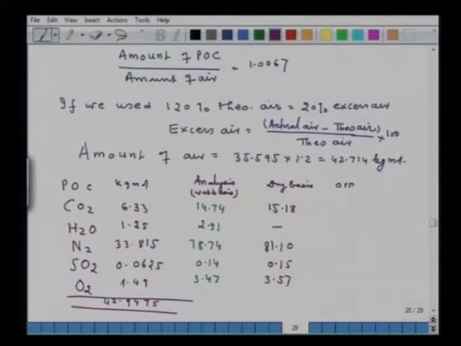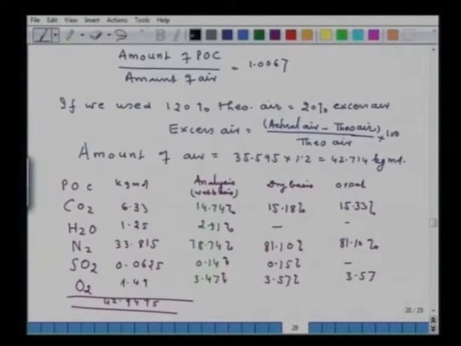If I perform the Orsat analysis, then the analysis will be 15.33%, 81.10% and 3.157%. Again it makes 100.